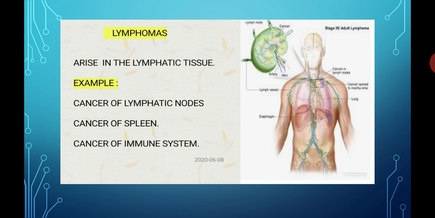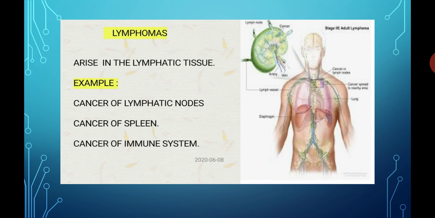Examples of lymphomas: cancer of lymphatic nodes, cancer of the spleen, and cancer of the immune system. These are some examples of lymphomas, which is related to the cancer of the lymphatic tissue, the tissue which is affected.